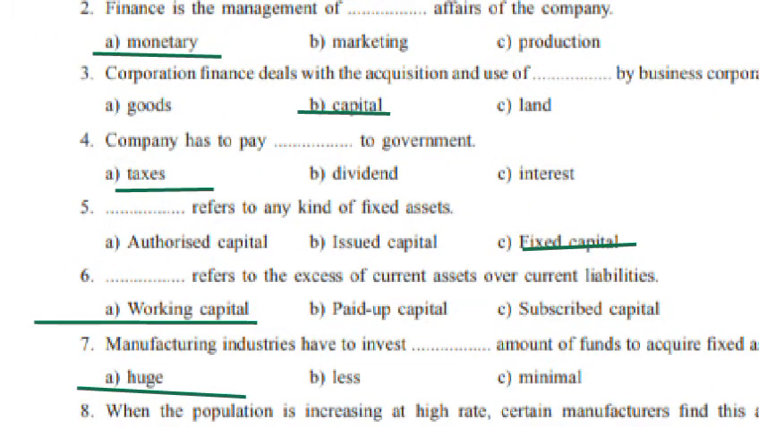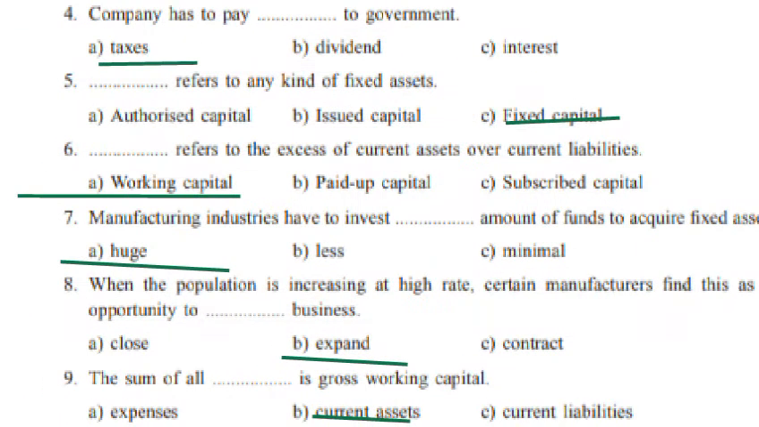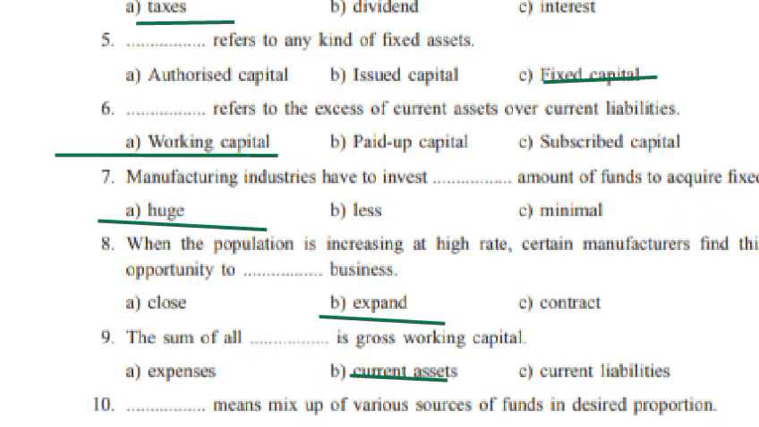Fourth, company has to pay dash to government taxes. Fifth, dash refers to any kind of fixed assets. Answer is fixed capital. Sixth, dash refers to the excess of current assets over current liabilities. Answer is working capital. Seventh, manufacturing industries have to invest dash amount of funds to acquire fixed assets. Answer is huge.